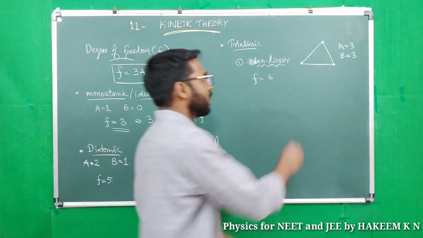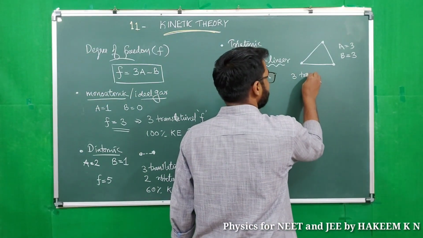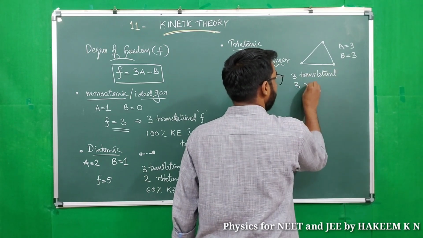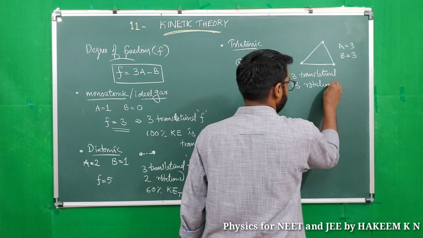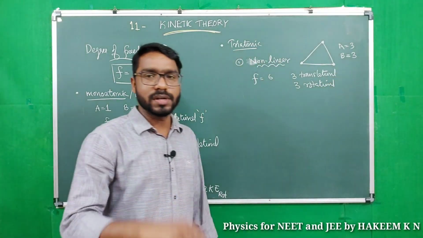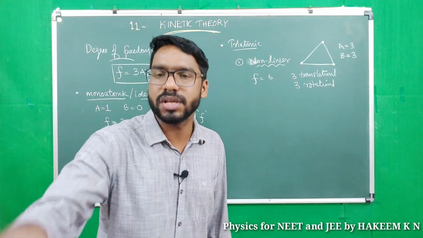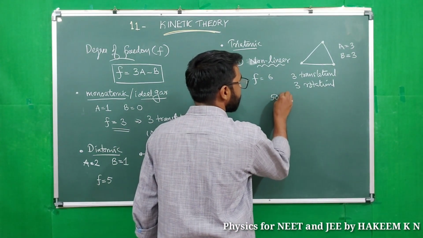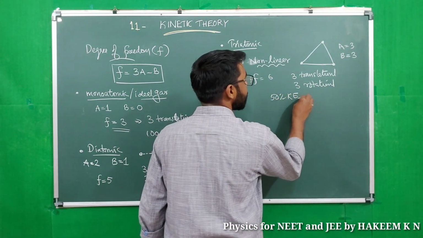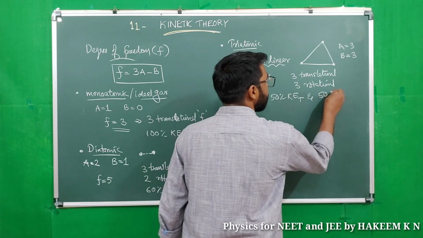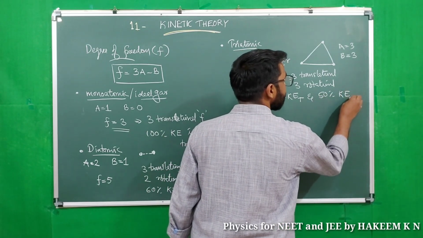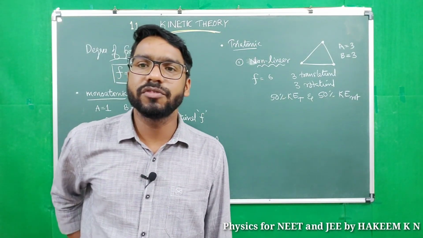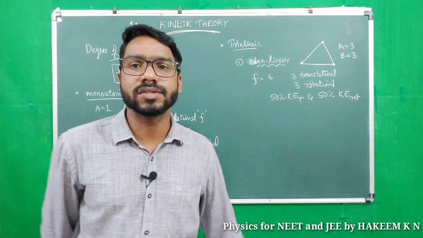Okay. 3 translational degree of freedom and 3 rotational degree of freedom. Total 6. 3 of them translational and 3 of them rotational. So we can say 50% kinetic energy is translational and 50% kinetic energy is rotational.